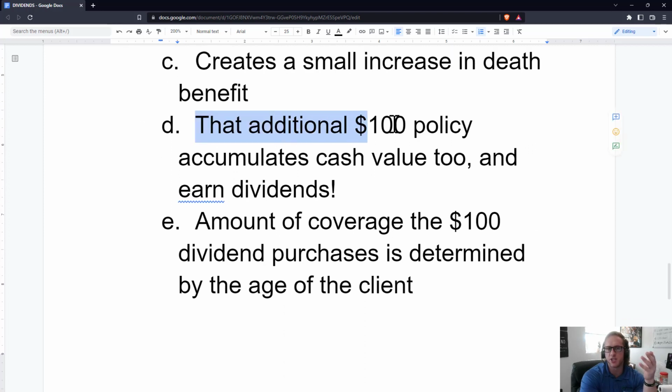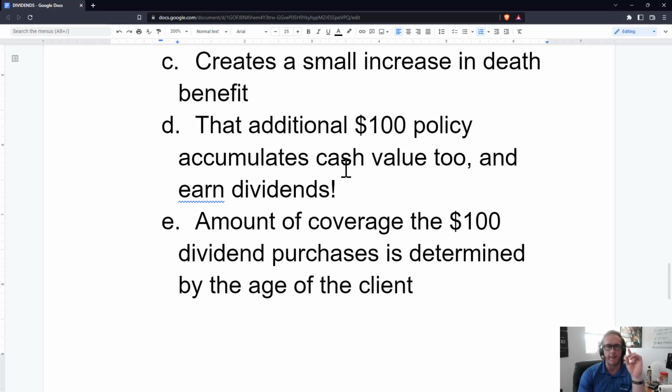All right, and that additional $100 policy accumulates cash value too and earns dividends. So now you have the big policy earning dividends, and then you have the small one earning dividends and cash value as well. Okay, so they start working together, and it all starts to compound. And this is when you see life insurance policies really start to take off. And interest accumulation is when they use paid up additions.